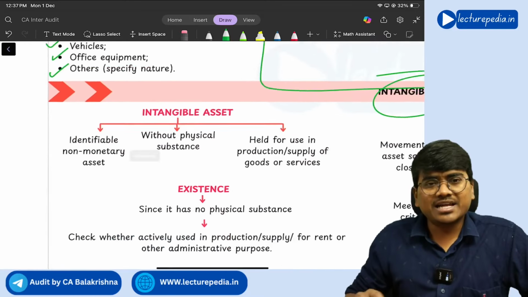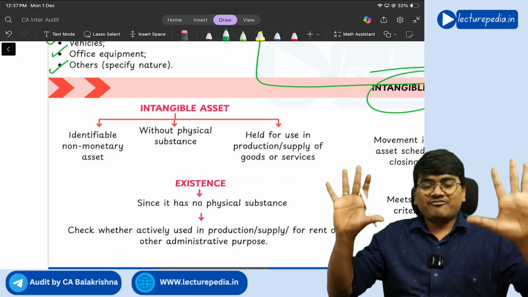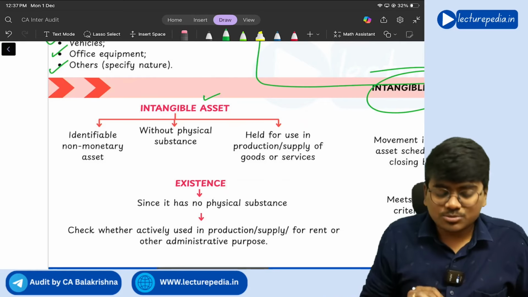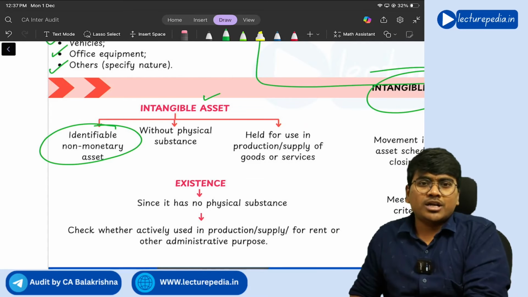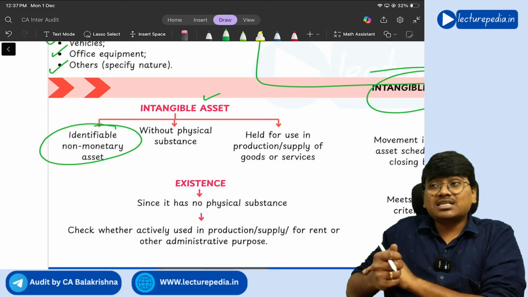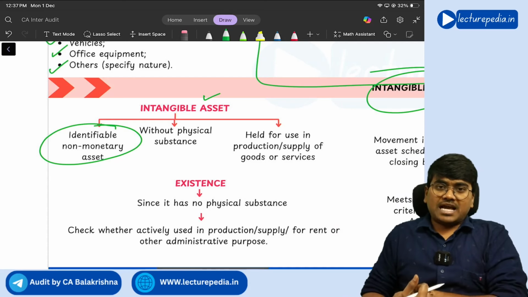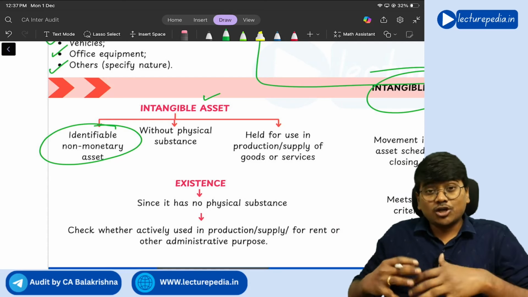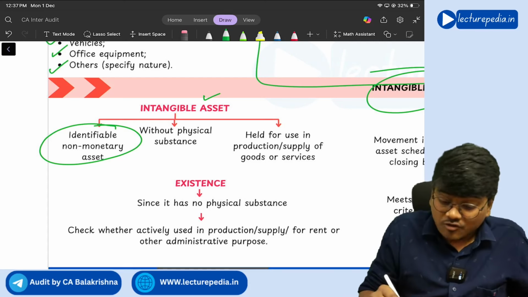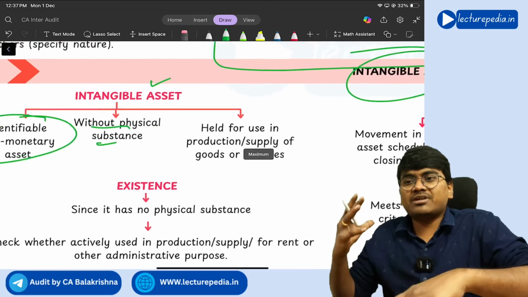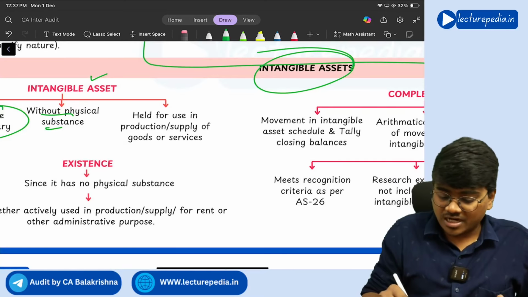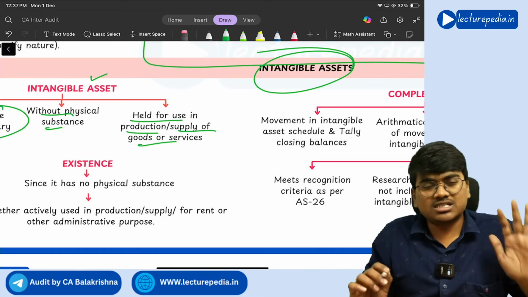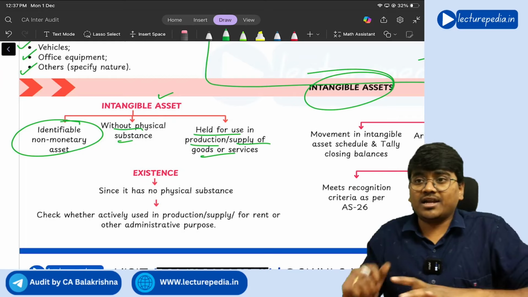So what is meant by intangible? You cannot feel it, right? So intangible asset is an identifiable non-monetary asset. Non-monetary asset means it is not readily convertible into cash. So intangible asset is a non-monetary asset without physical substance. It will not have any physical substance, and it is being held for use in the production, supply of goods or services. So this is the definition of intangible asset.